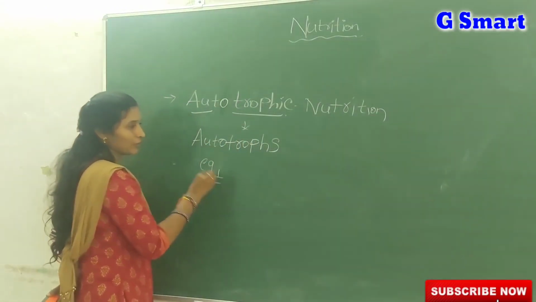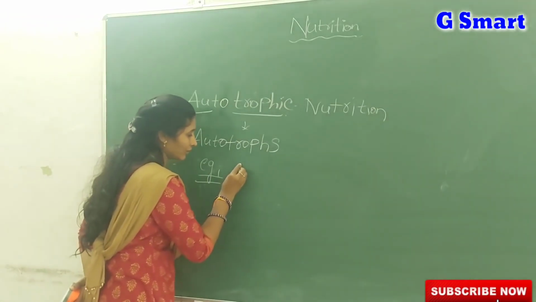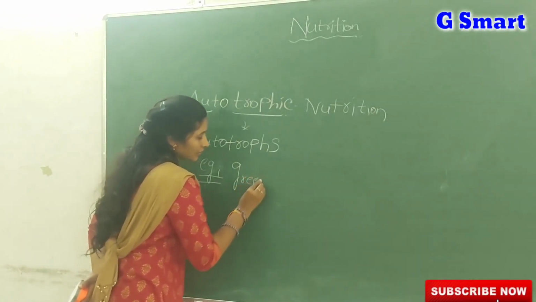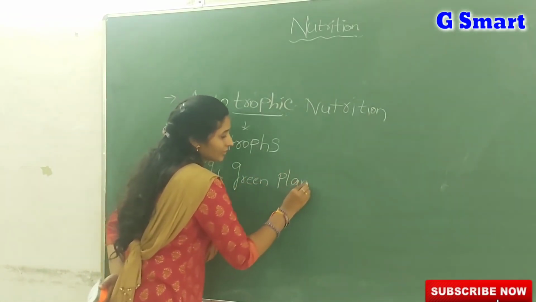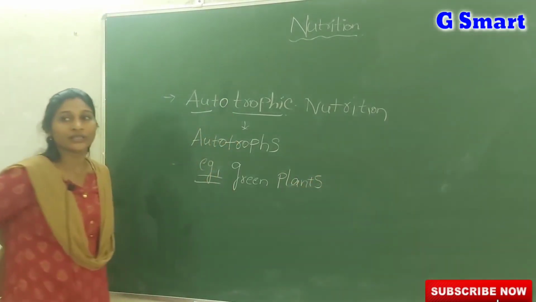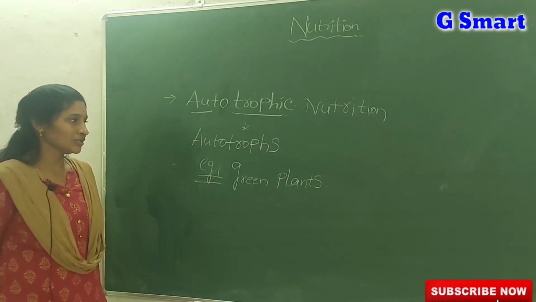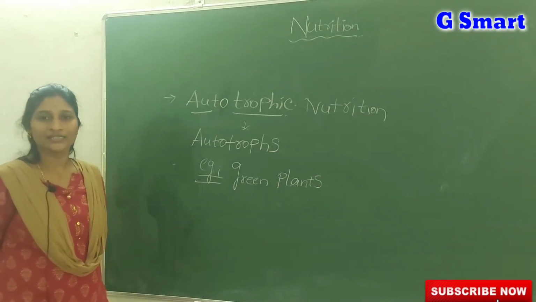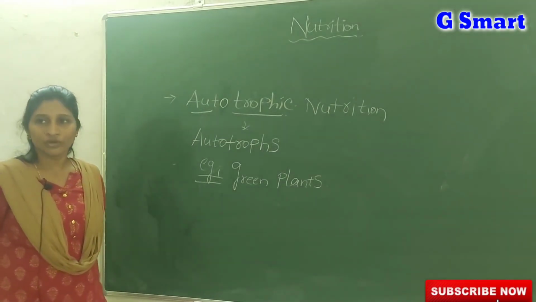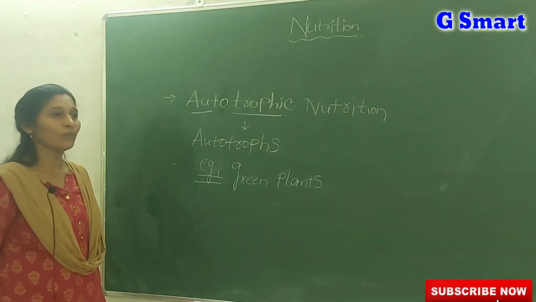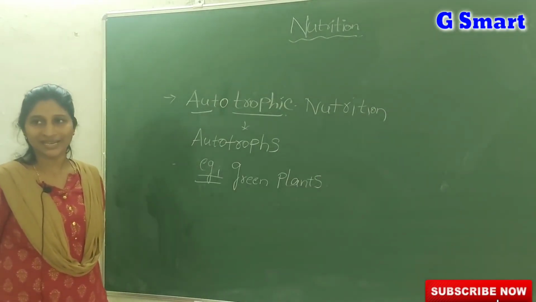The best example for autotrophs is all green plants on the earth, because autotrophs prepare their own food by using solar or light energy.